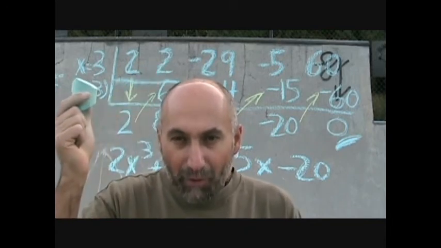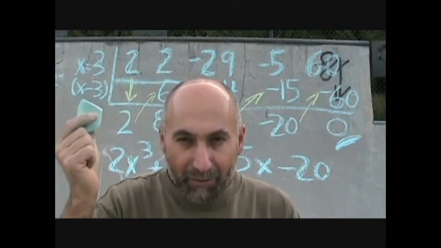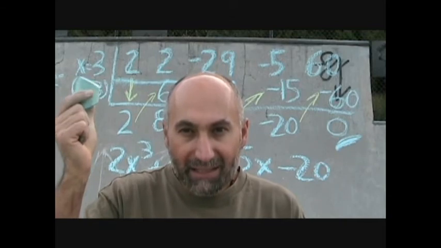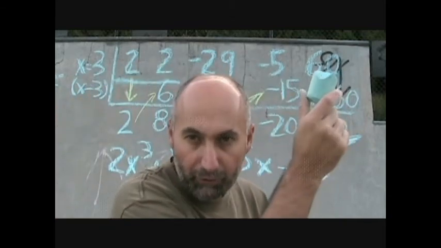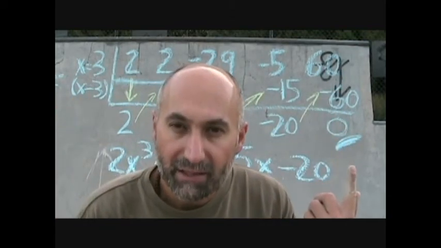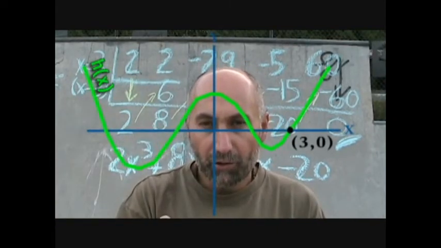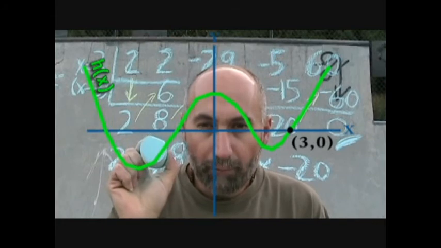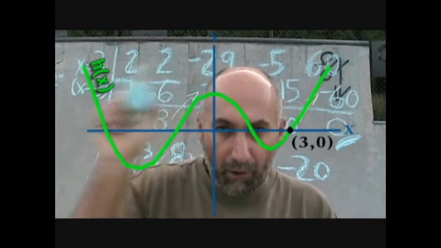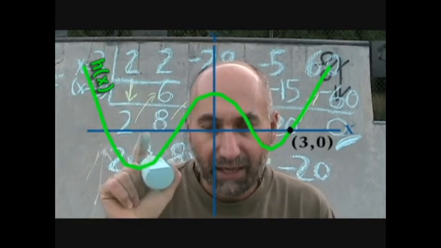And what does x minus 3 being a factor mean? It means when x is equal to 3 in the original polynomial, the y is 0, so it crosses the x-axis at x equals 3. So on the Cartesian coordinate system, we just found one point where the polynomial, our original polynomial, crosses the x-axis.